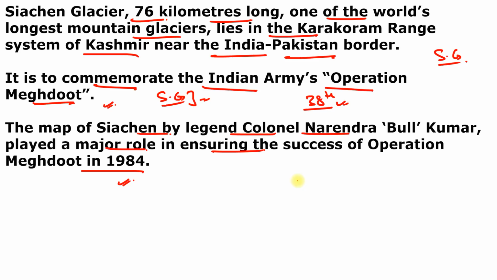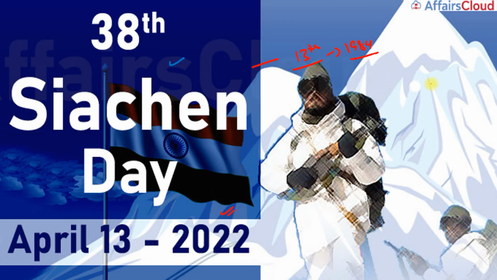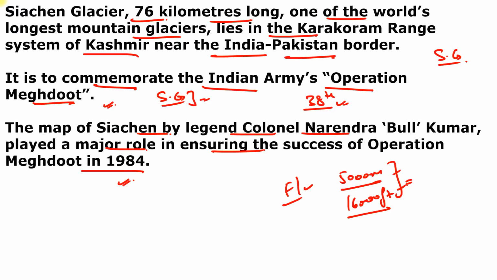And at present, Indian Army remains the first and the only army in the world to have taken tanks and other heavy ordnance up to the altitude of 5,000 meters, or you can say 16,000 feet. So this is again one of the uniqueness of Indian Army, that Indian Army remains the first and the only army in the world to have taken tanks and other heavy ordnance up to such an altitude. So just remember, this is 38th Siachen Day and it is observed every year on 13th of April. Moving to next question.